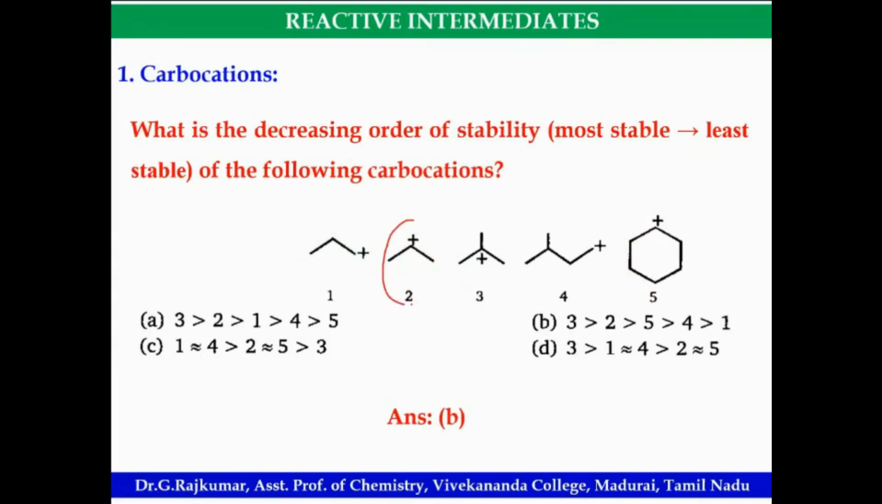Look at this. 2 is alpha hydrogen also, sir. Yeah, very good. So first you can consider based on this order. Tertiary carbocation is more stable than secondary, least to primary. Among the given carbocations, 3 is the tertiary carbocation. Hence it's more stable.